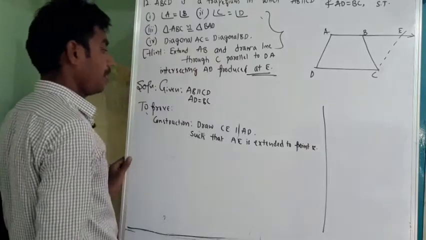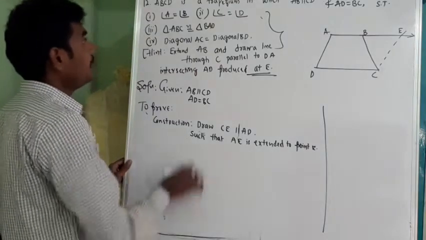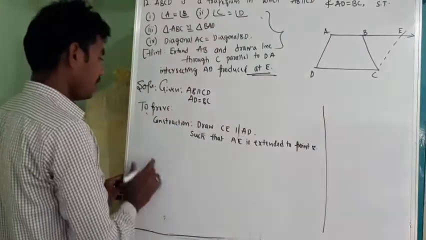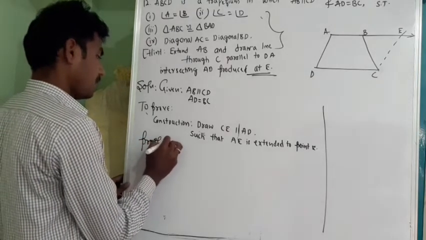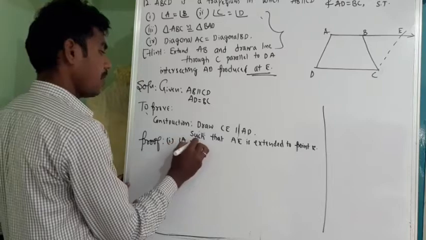Now what do I need to do? I need to prove angle A is equal to angle B. Prove. First one, I need to prove angle A is equal to angle B.